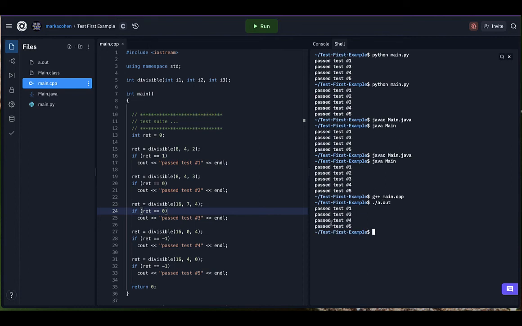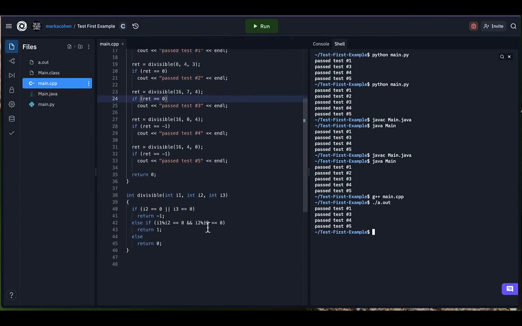And sure enough, the same error condition as before. I failed test number 2. And we'll make the same fix, and we will compile and run it again. And sure enough, it passes the tests.